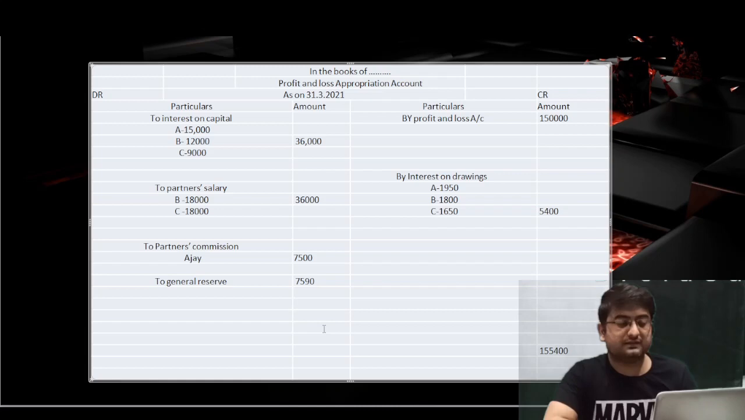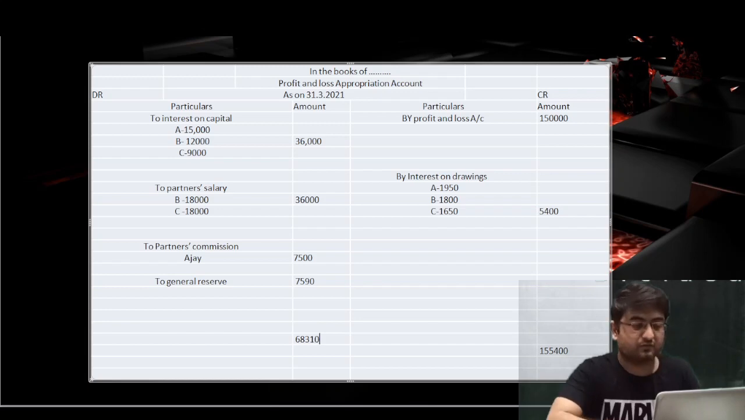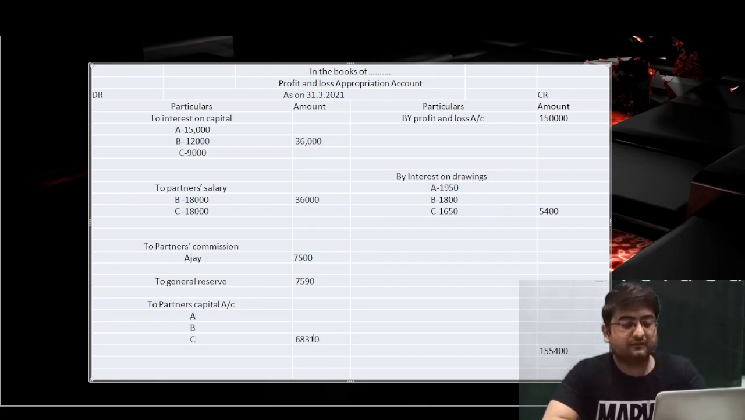Or you can also do one thing: you can find 90% of 75,900. Both amounts will be the same. So post the amount, what will be the amount that will be given to the partners? 68,310. Now this amount will be transferred to the partners. Just wait, let me write to partners' capital account, in case of A, in case of B, in case of C. Now, if you do this with 68,310, you will get confused.